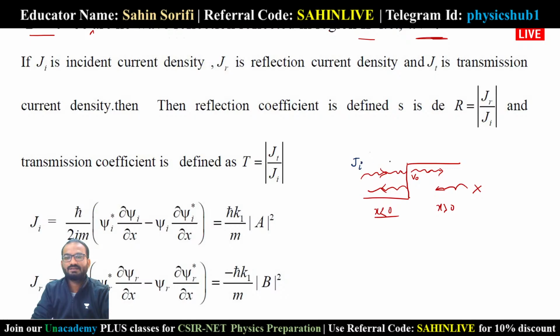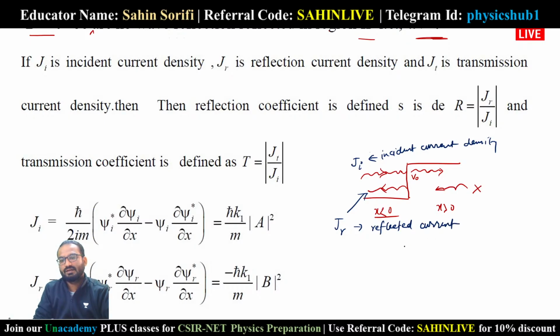Ji is the incident current density, and this current is Jr. Jr is the reflected current density, and this Jt is the transmitted current density. So Ji, Jr and Jt are the incident, reflected, and transmitted current densities.